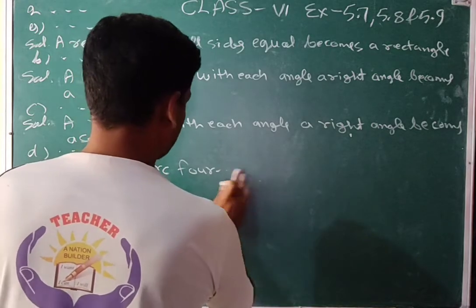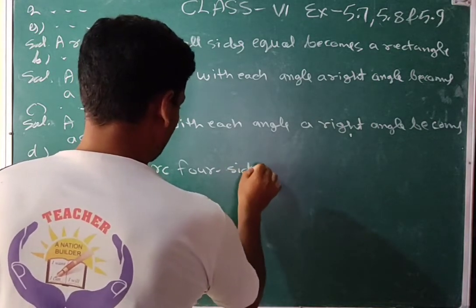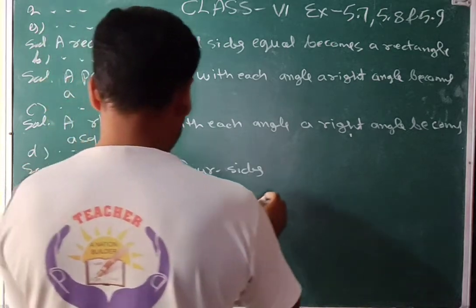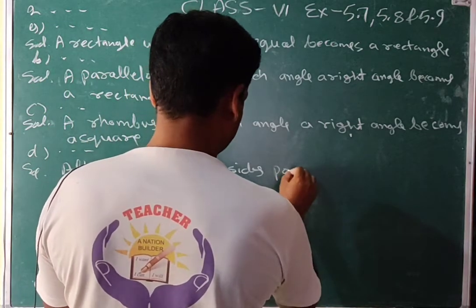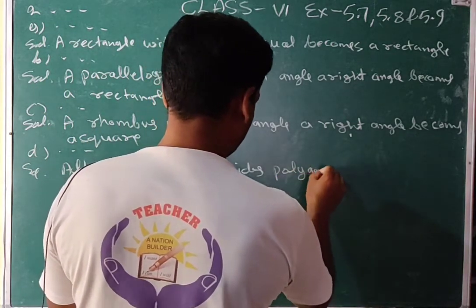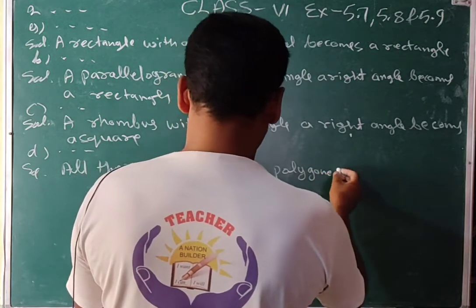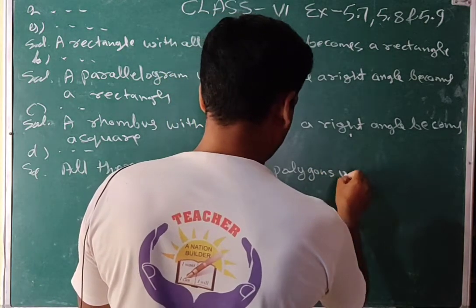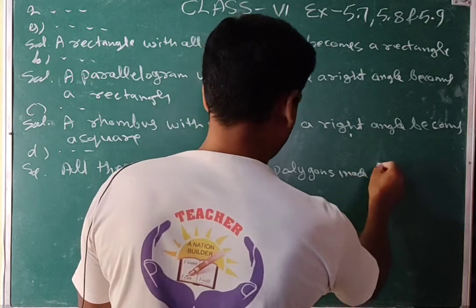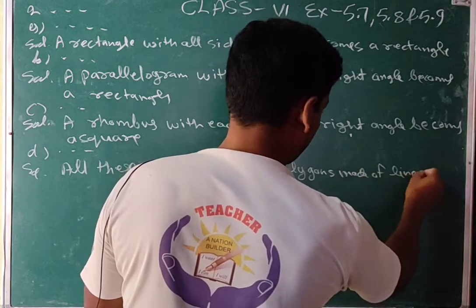Four sides we can write here, angles also we can write. Polygons made of line segments.